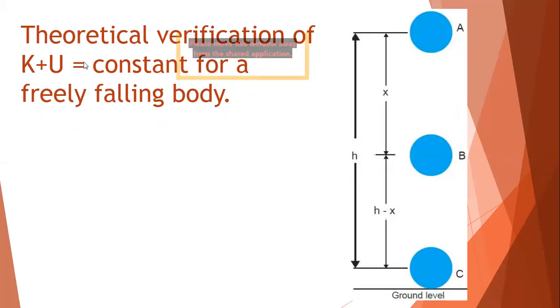We are considering the case of a freely falling body. We have this object of mass m at a height h, and we just release it. The object falls, and at different instants, at a, at b, and at c, you will find that the total mechanical energy, the sum of kinetic plus potential, always remains constant.